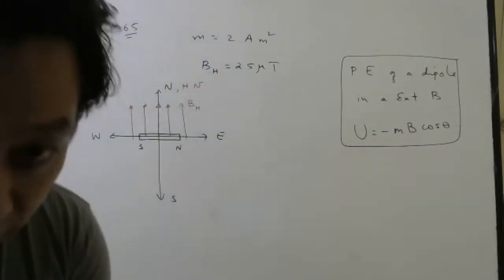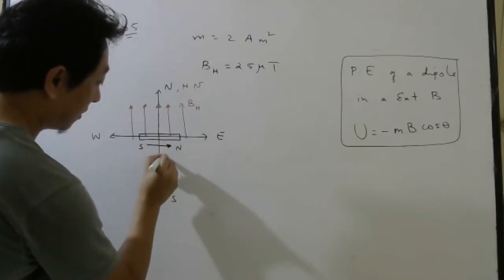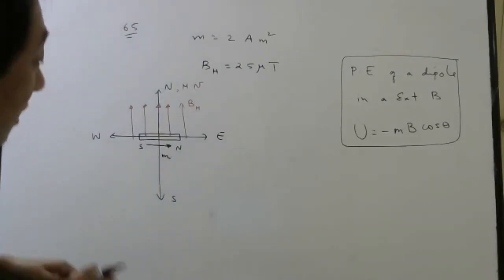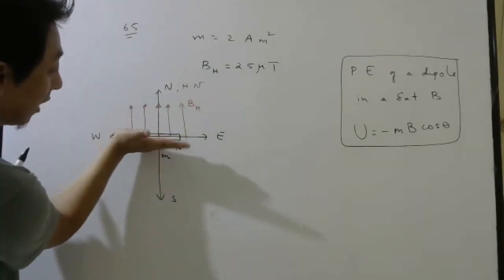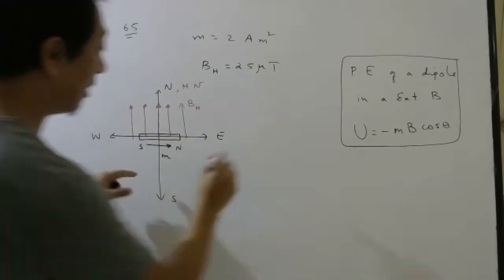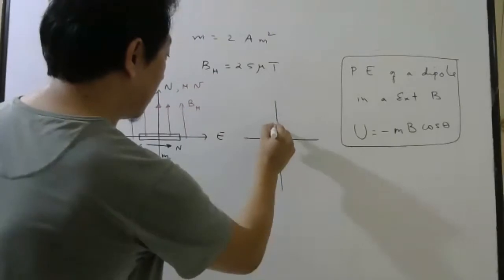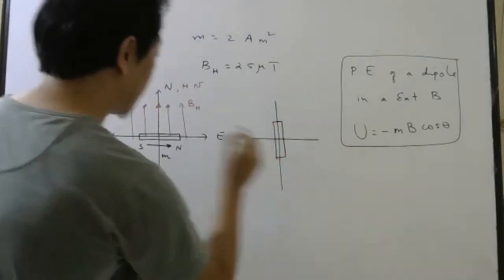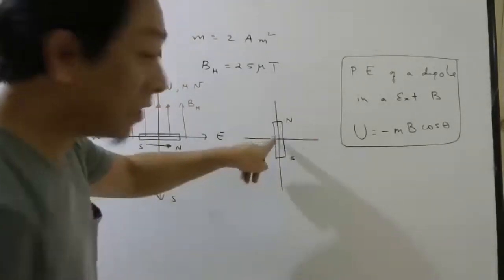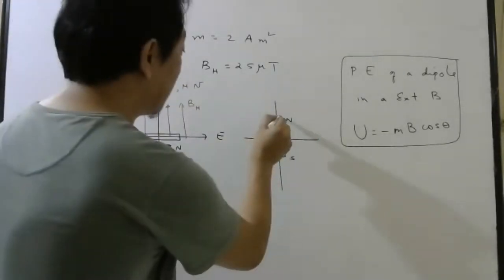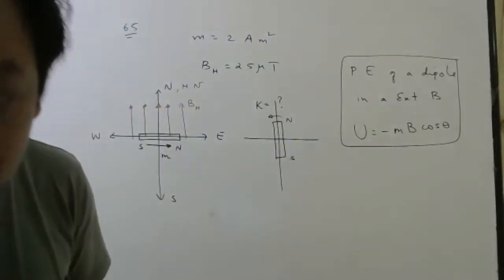Right, students? And where is your dipole moment? This way, south to north. So you can clearly see this dipole, the moment you leave, it will experience a torque m cross B this way. So ultimately what will happen? The dipole will rotate and it will come in this direction. When it comes in this direction, they are asking what will be its kinetic energy.